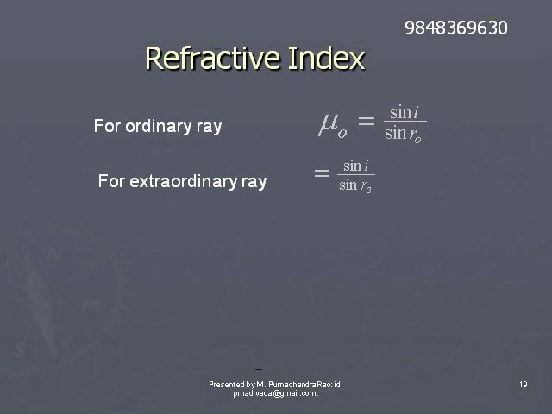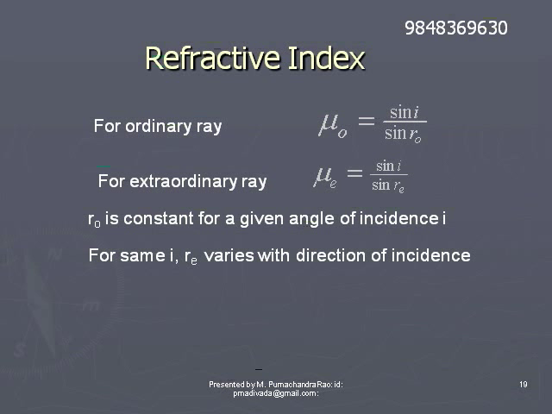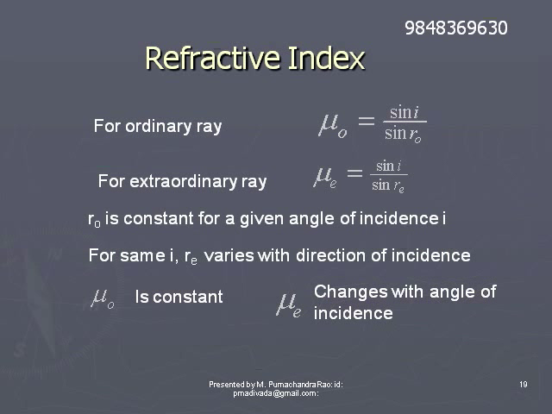The refractive index for the ordinary ray is given by mu O is equal to sin I by sin RO. The refractive index for the extraordinary ray is mu E is equal to sin I by sin RE.